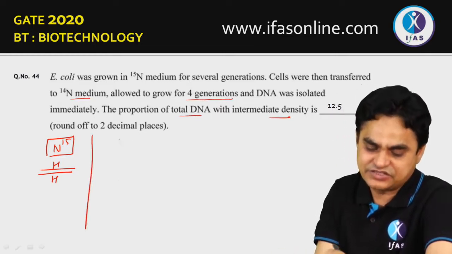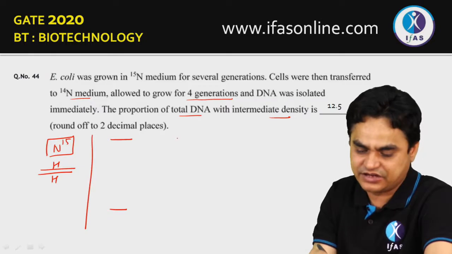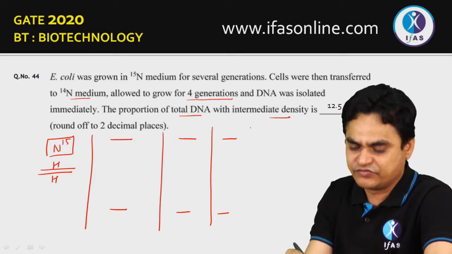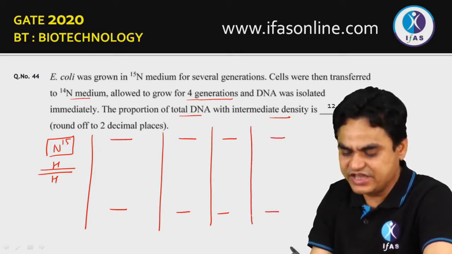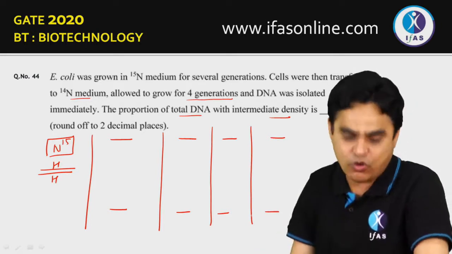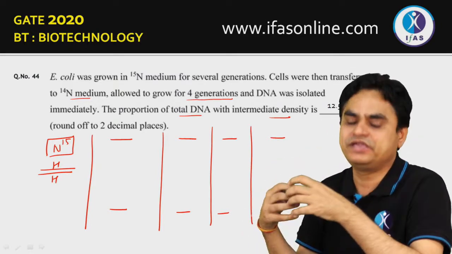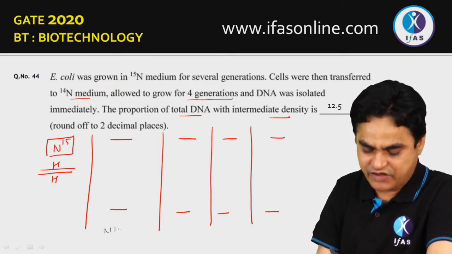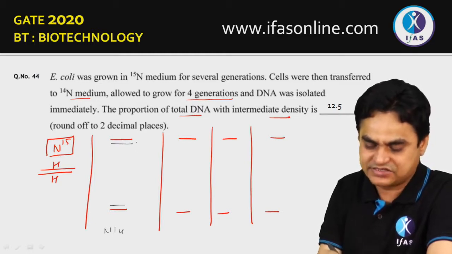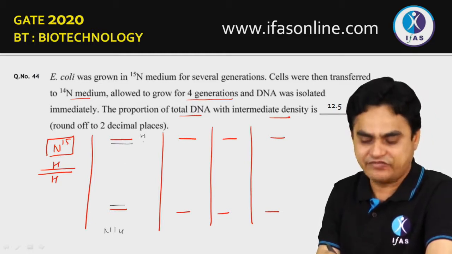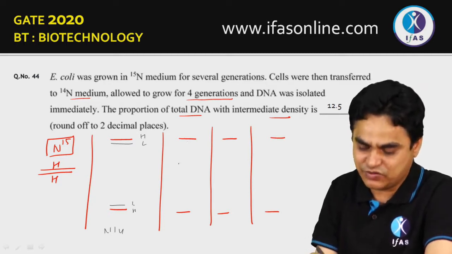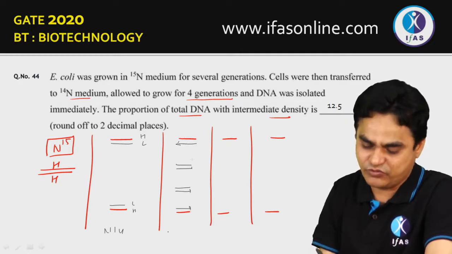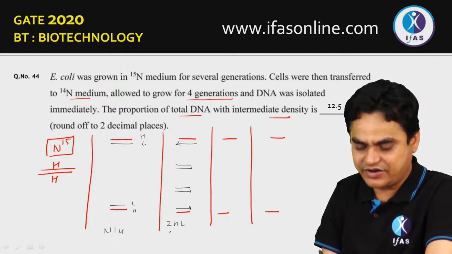So let's say the same DNA strand has been transferred to the first generation, then it is transferred to the second generation. The proportion of DNA with the heavy isotope will remain the same. All the newly synthesized DNA would be DNA having nitrogen 14. So after the first round of replication with N14, you will get 2 hybrids, that is of intermediate density, heavy light and heavy light. In the next round, this will also open and this will also open. Newly synthesized DNA would be of light strand type. So again now you are getting 2 heavy light and the rest of 2 would be light.